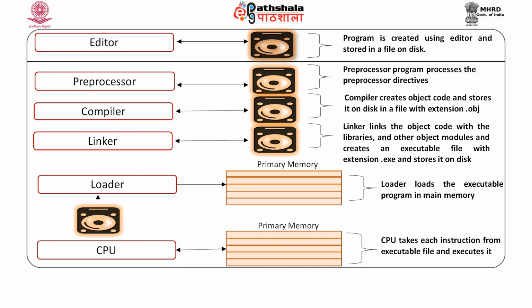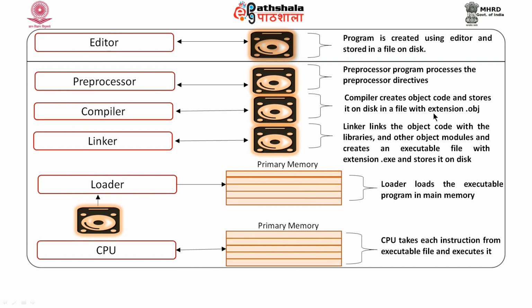As we see the program, we will talk more about the kind of operations performed by the preprocessor, but the output of the preprocessor will again be a C++ program only, and after preprocessing, that program will be subjected to the compiler. The compiler will convert that program into equivalent machine instructions, and it will produce an object module, which would be stored in a file with the extension .obj, that would again get stored onto the disk.